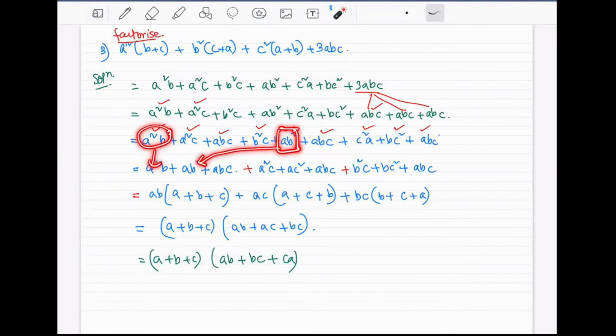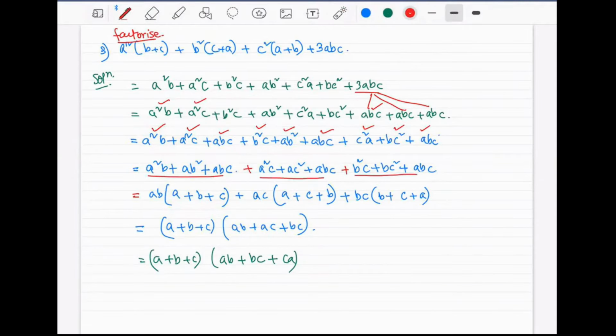Why? Because we want to obtain a plus b plus c after taking out the common factor, right? So let me underline this portion right here. The underlined portion, they all have some similarities. All of them have AB in them. In this case, 1, 2, 3, they all have AC in them. Similarly here, they all have BC in them.